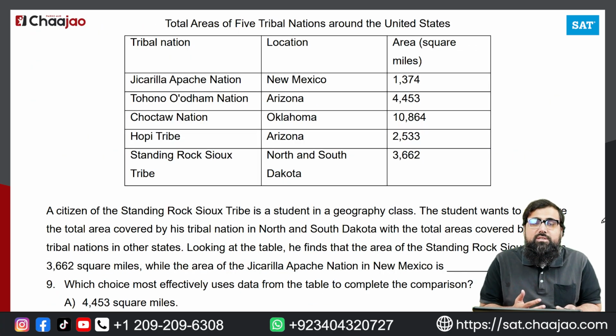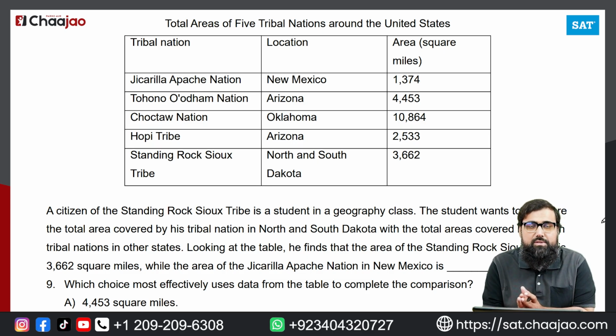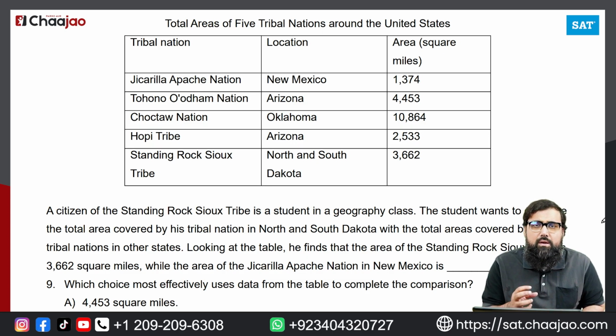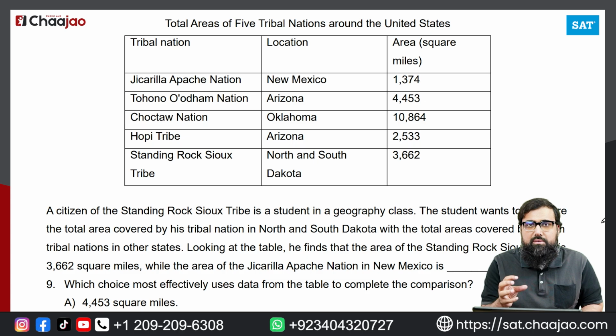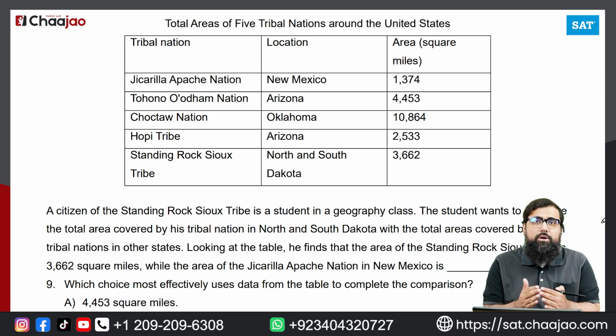So that was the central idea or the main idea question. Now we are moving on to the next question, and this is command of evidence quantitative. Now before I start actually discussing this question, we first need to understand how we solve this question. And guys, it's relatively easy. You have to just consider the table or the chart or the numeric information that is given, or the quantitative information that is given, along with the context of the passage.